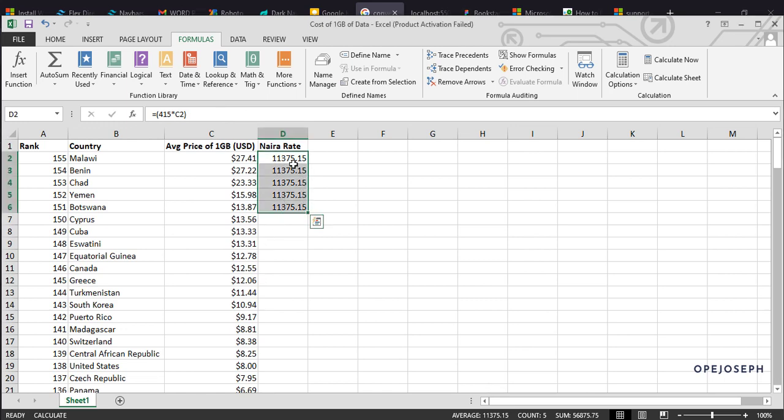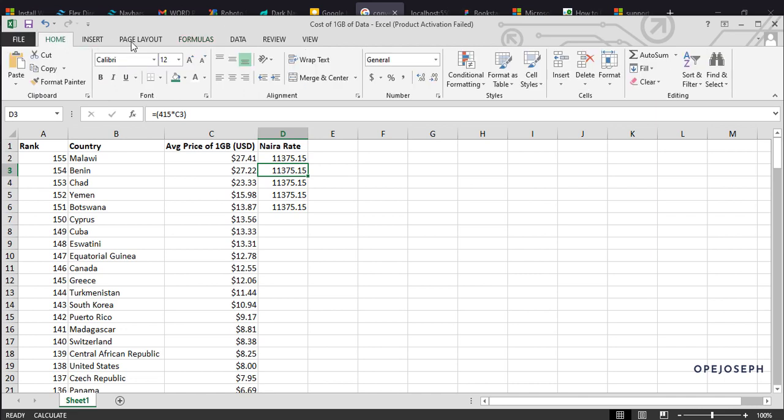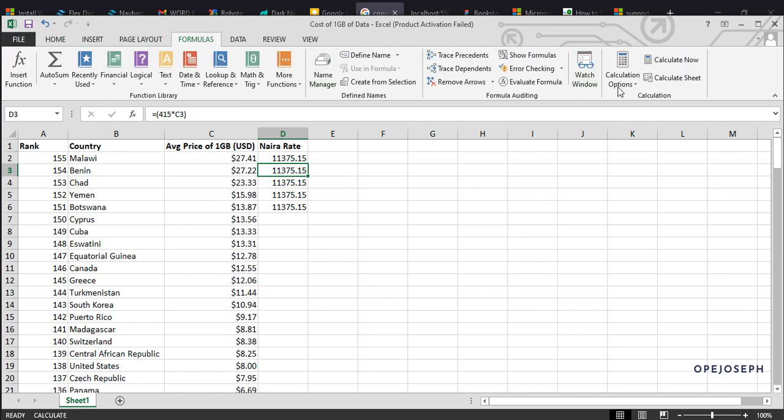I noticed it was displaying the same answer all through, because I was trying to change some default settings. So I went to formulas and changed something there. The default is automatic, but because I was trying to do something then, I left it on manual. It's supposed to be automatic. So now it's showing us the correct answers.